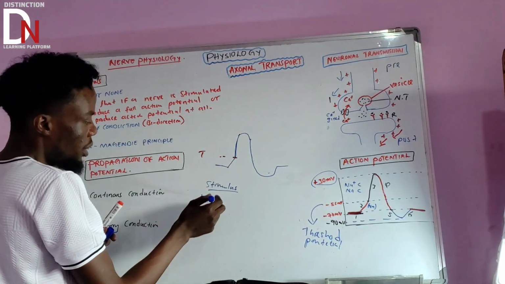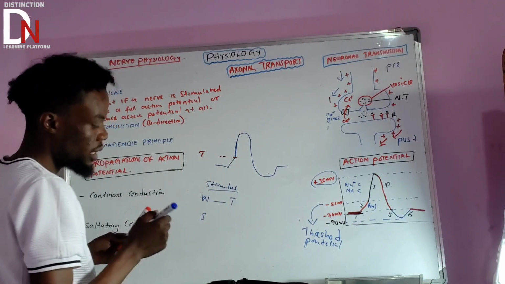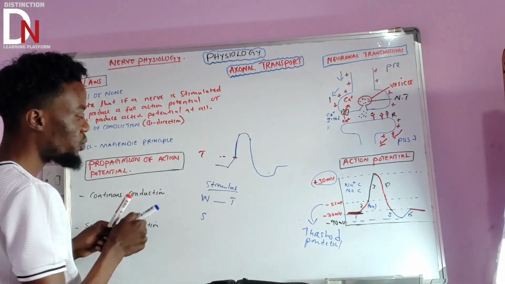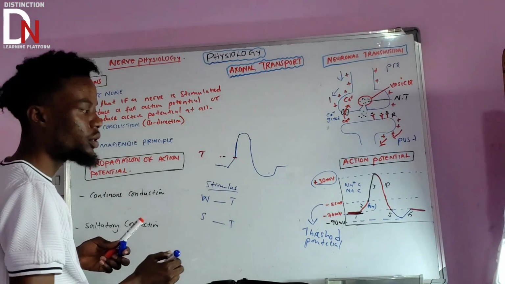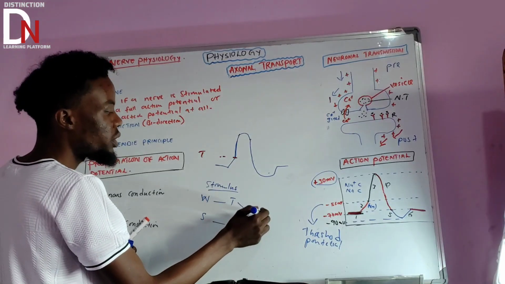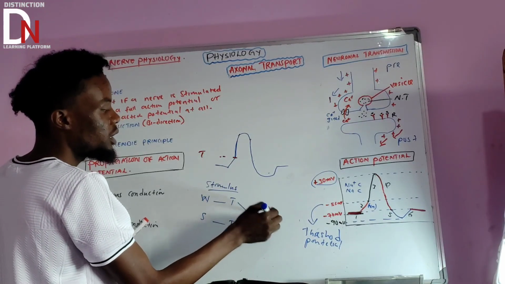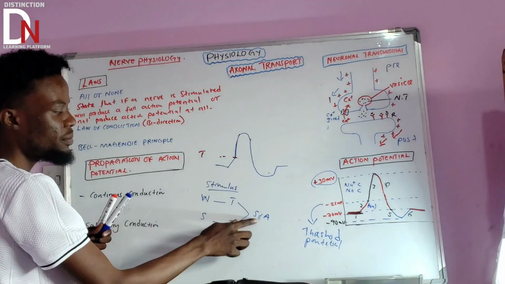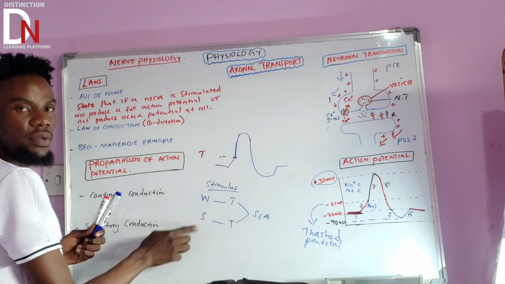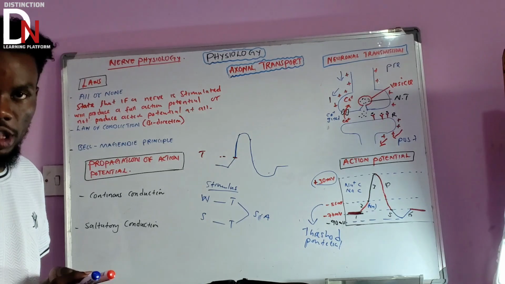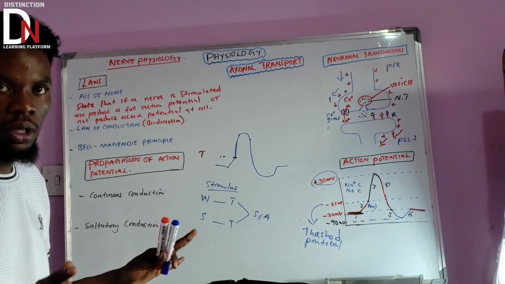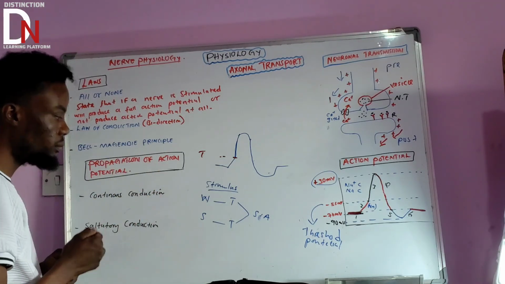If the weak stimulus reaches the threshold potential, as well as the stronger stimulus, they are all going to produce the same action potential, regardless of the stimulus, as long as they hit the threshold potential. So that's the all-or-none law. You need to understand that, okay?